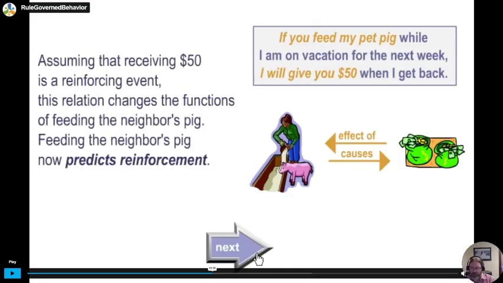So that's going to change the function of feeding the neighbor's pig, right? That might be something that you weren't particularly excited to do, but now feeding your neighbor's pig is predicting a certain kind of reinforcement. So it might increase your willingness to feed the pig.